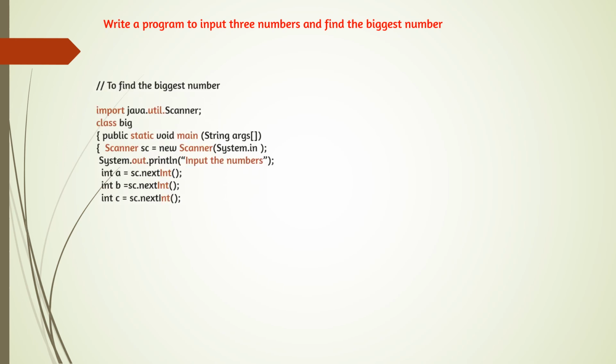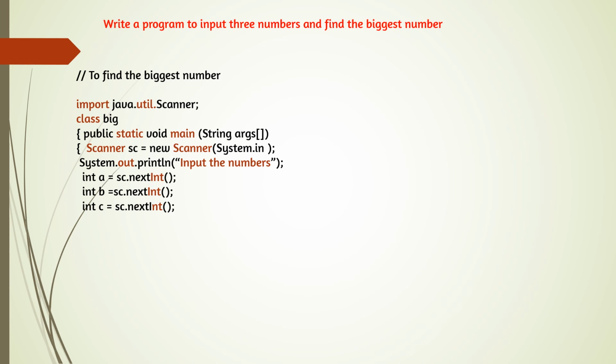So start the program, write the proper command and the first 4 lines. To find the biggest number, import java.util.Scanner; class Big { public static void main(String[] args) { Scanner sc = new Scanner(System.in); So till here, write in Java format. Arguments should be args with square brackets, not the full word arguments.